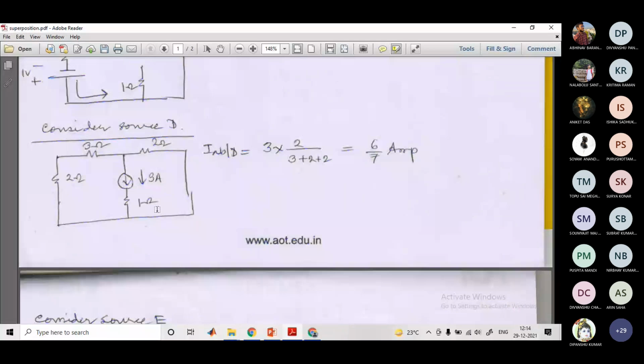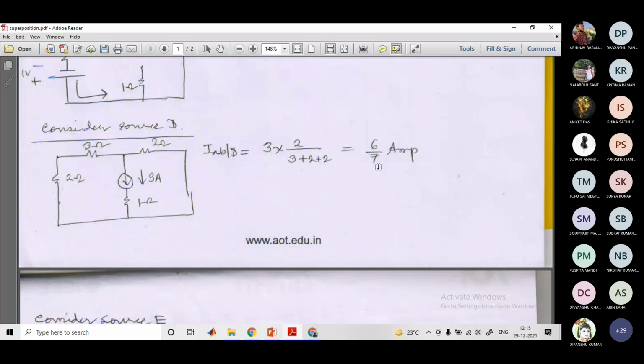So now using the current branching rule, this is the 3 ampere source. Through this central branch, 3 ampere will be flowing, and that current will be divided into these two parts. One is through the 2 ohm resistor, the other is through the 5 ohm resistor, isn't it? So that is how I have found the current through the 5 ohm resistor by the current branching rule, which is 2 by 5 plus 2 times 3. So it is 6 by 7. Got it? Yes, sir.